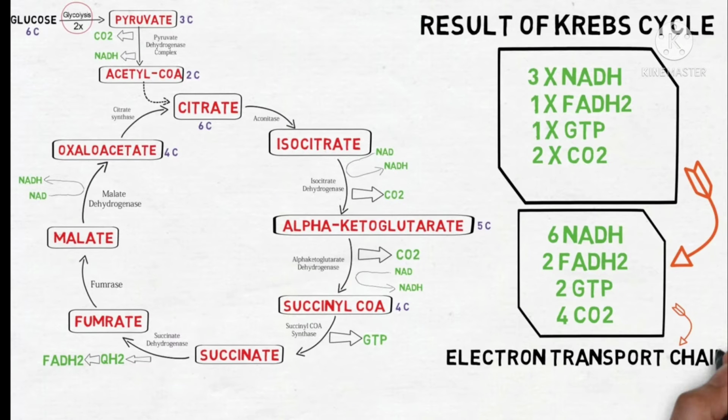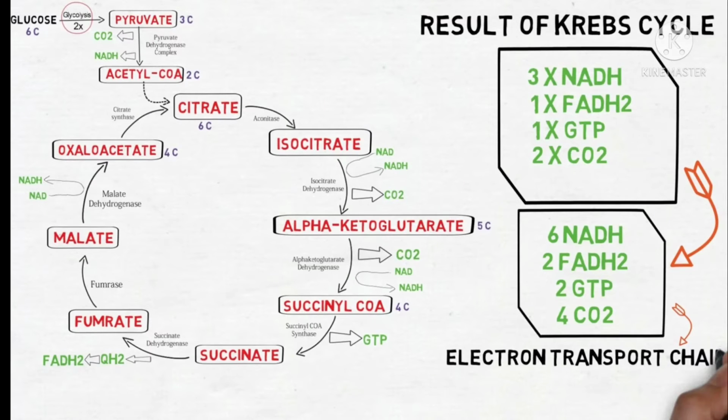After that, this alpha ketoglutarate is acted on by another enzyme, known as alpha ketoglutarate dehydrogenase. It is a complex enzyme which is also linked with NAD, so NAD is reduced to NADH, and coenzyme A is added in this reaction and carbon dioxide is released. So the next compound, succinyl coenzyme A, is formed.